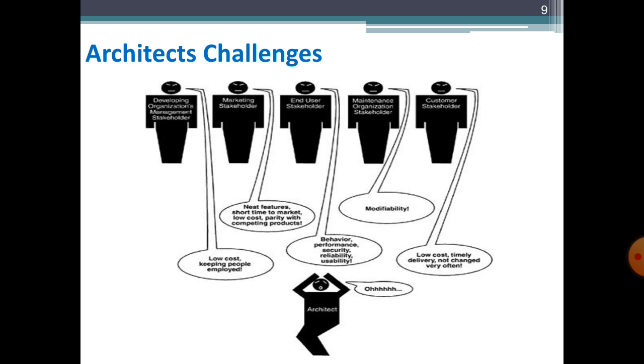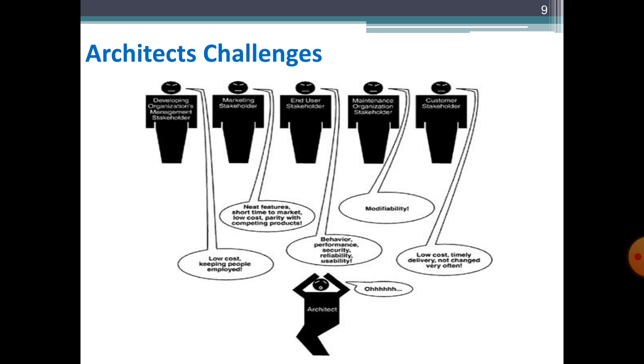So whatever our architecture is, when our architect is going to build it, the architect also needs to address the concerns of these stakeholders. Like development organizational management will have a low cost product demanding, and from the marketing stakeholder, feature based or short time to market is demanding, and end users require more quality attributes like performance, security, etc. And the maintenance team is most conscious towards modifiability, as there are different types of maintenance as well. And the last one is the customer, who is mainly concerned that our ultimate system will be low cost, timely delivered, and not changed very often.